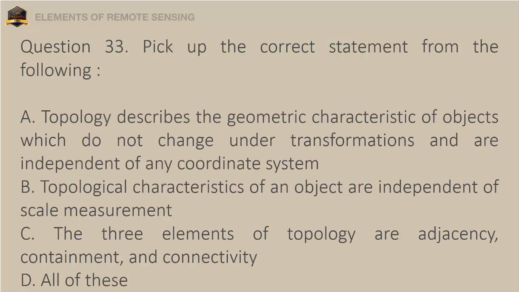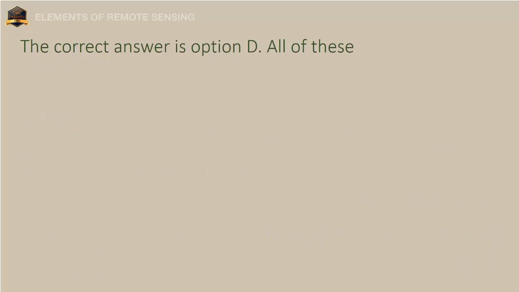Question 33. Pick up the correct statement from the following. A. Topology describes the geometric characteristic of objects which do not change under transformations and are independent of any coordinate system. B. Topological characteristics of an object are independent of scale measurement. C. The three elements of topology are adjacency, containment, and connectivity. D. All of these. The correct answer is option D. All of these.